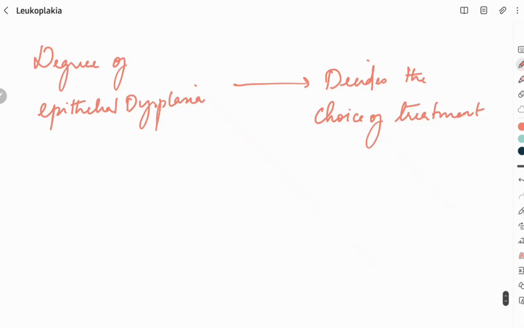Coming to the end of our video, the degree of epithelial dysplasia determines our treatment plan. We have to know the site and the size of the lesion, and whether it has a higher potential rate for malignant transformation, by histopathological examination. Then we have to combine the surgical and conservative approaches, giving appropriate management to the patient.